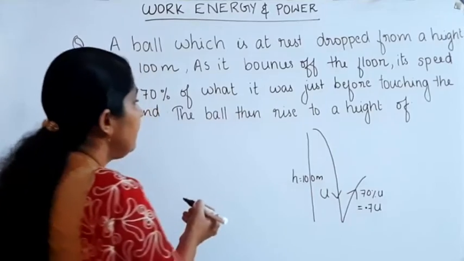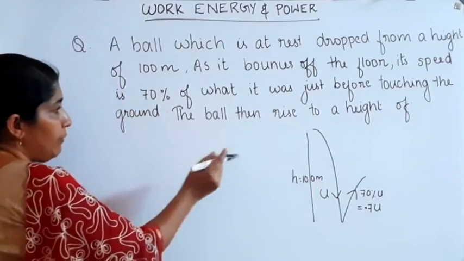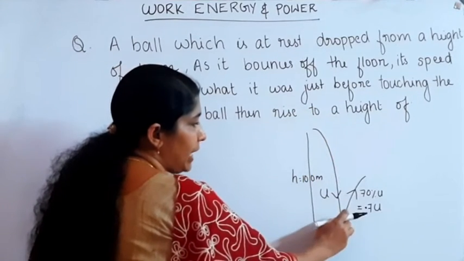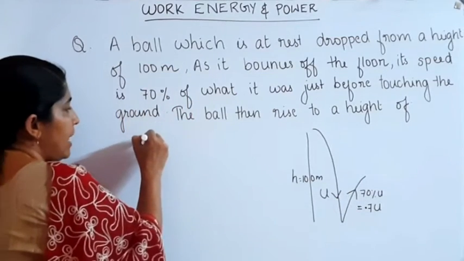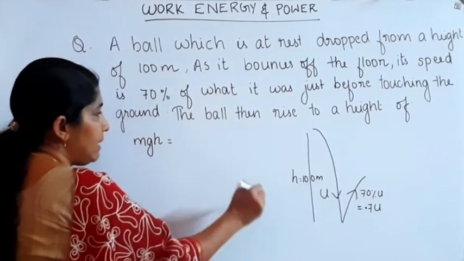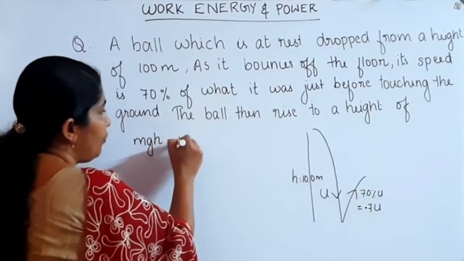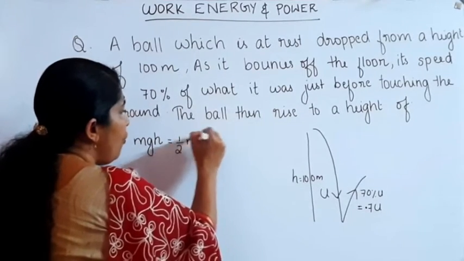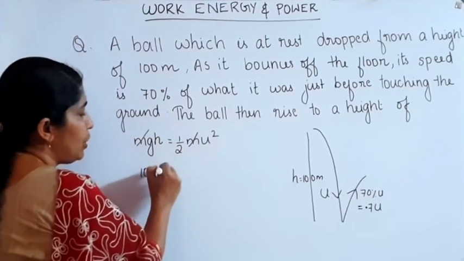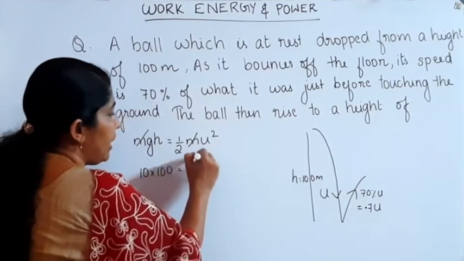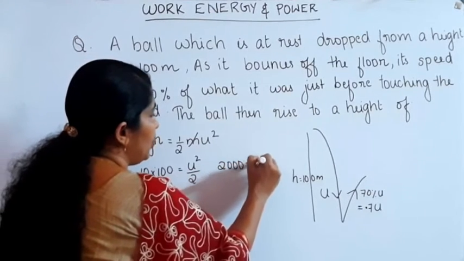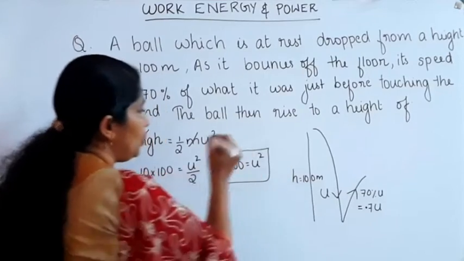The potential energy stored in the ball, mgh, is converted into kinetic energy when it touches the floor, half m u square. The m cancels, then g is equal to 10, height h is 100, so that equals u square divided by 2. Then 2000 is equal to u square.